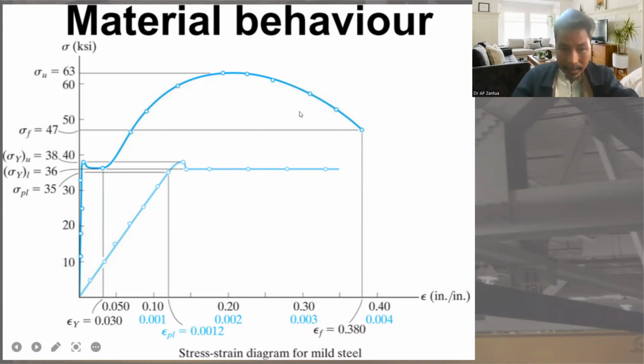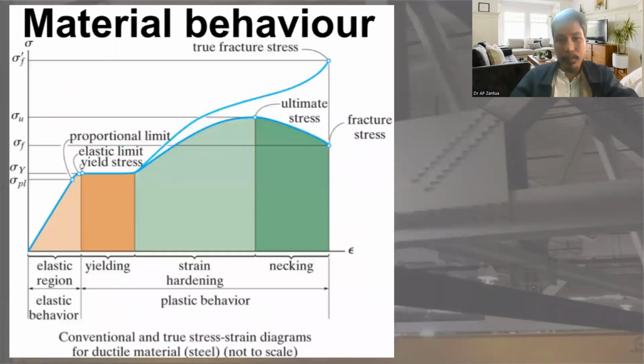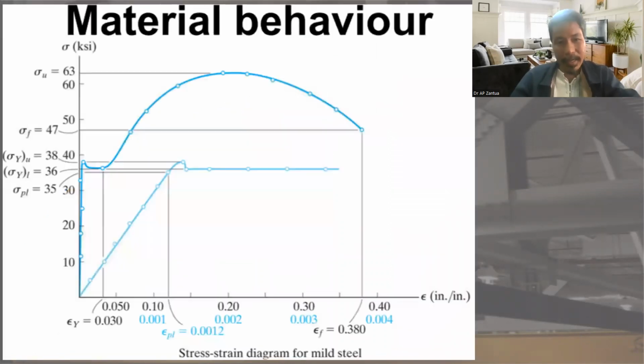This is a realistic graph. This is just to explain. This is an explanation graph. This is the real graph. So take note. This is the end of elastic, or yield point.